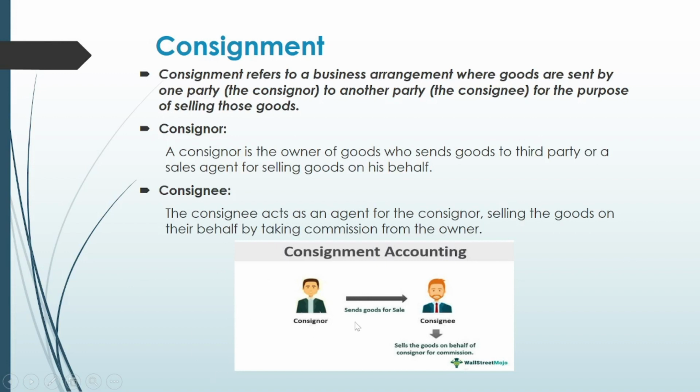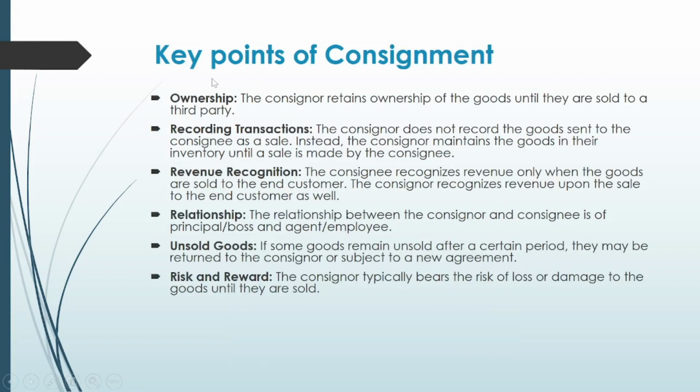I have also taken a diagram for your understanding. The consignor sends goods for sale to the consignee. The consignee sells the goods on behalf of the consignor for commission. I hope you understood. Let's see some key points of consignment.